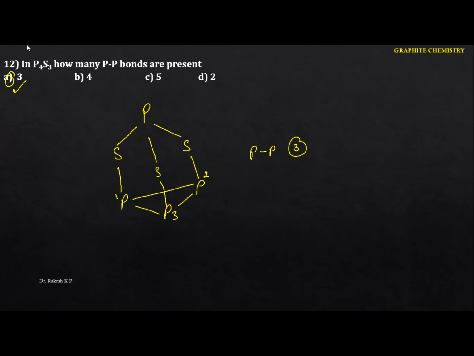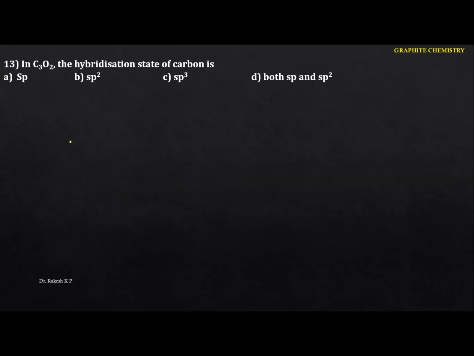See the next one here. In C3O2, the hybridization state of carbon is, okay, this is nothing but carbon suboxide. Okay, let me write the name here. Sometimes they are going to give you the name, but you have to know the formula. Carbon suboxide is nothing but C3O2. The structure is like this: oxygen to carbon double bond, again double bond with carbon, again double bond with carbon, the last thing is double bond to O. Okay, see this one here.